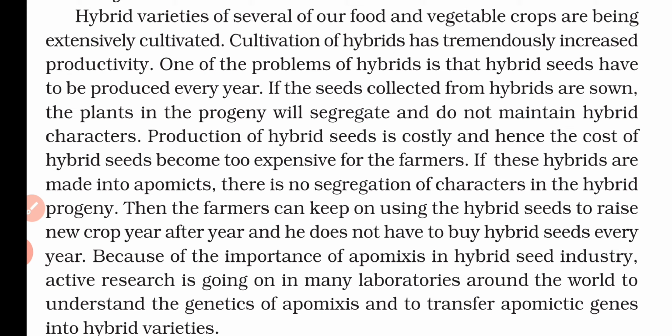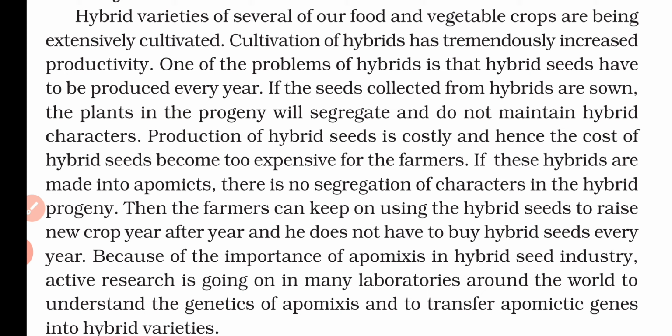But if these hybrid seeds are made apomictic, there is no segregation of characters in the hybrid progeny. That means if the progeny has the apomictic character, there will be no segregation, and we are able to use the new progeny for the next season.